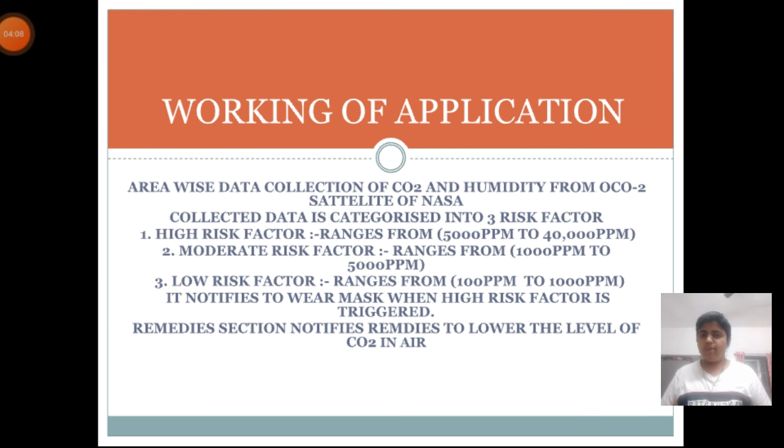Now we will talk about the users of this application. The application will have four main sections: the industrialist section, the working people section, the school going children section, and the common people section. First, if the user is an industrialist, this section will include the amount of carbon dioxide emitted from the factory of the industrialist. According to the level of emission, the app will design the tasks, that is the measures which will be displayed in the section called remedies.